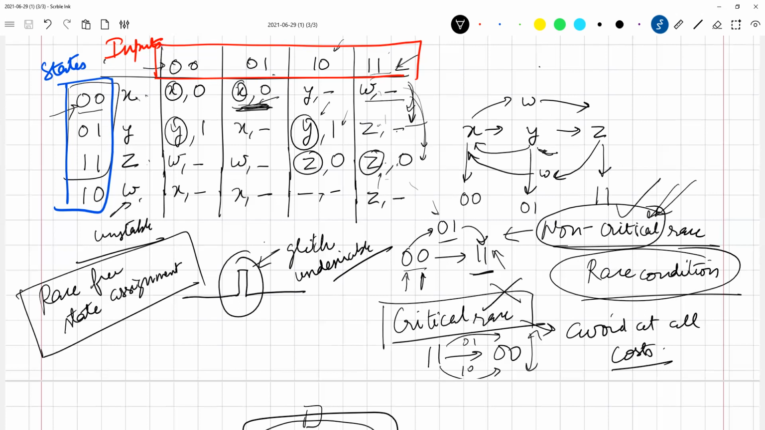Yeah. So if you had a 5th state, then each of these states will be assigned using 3 bits.